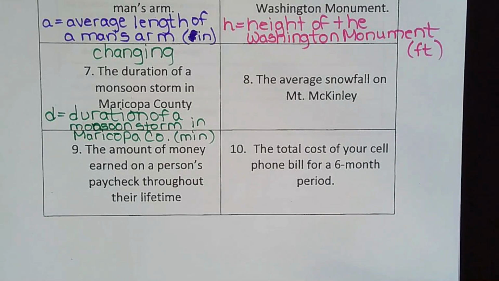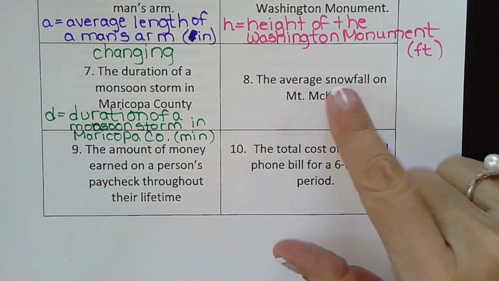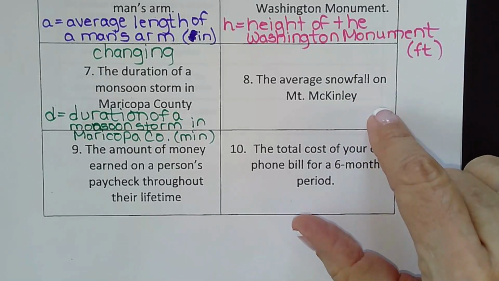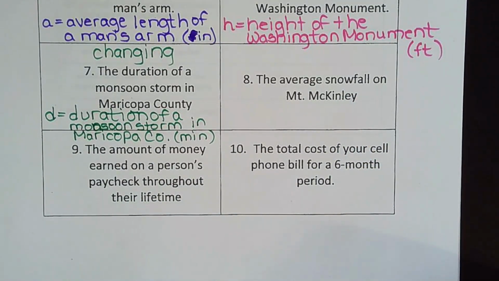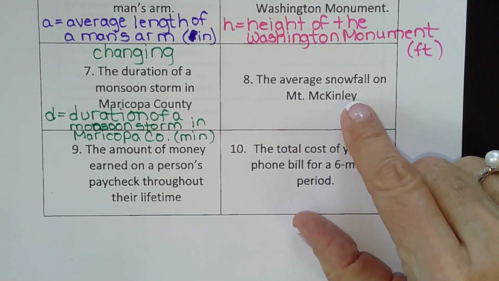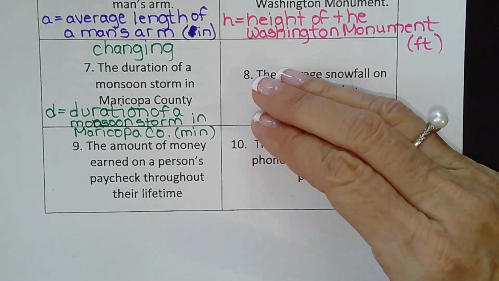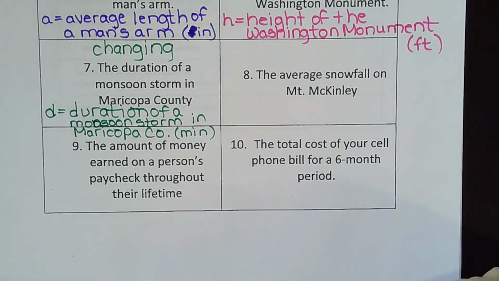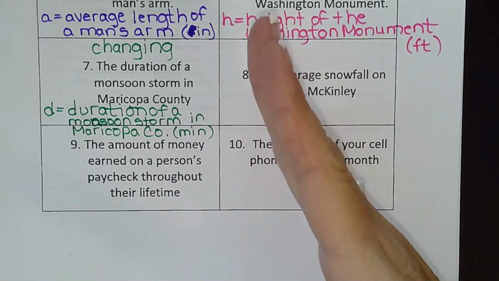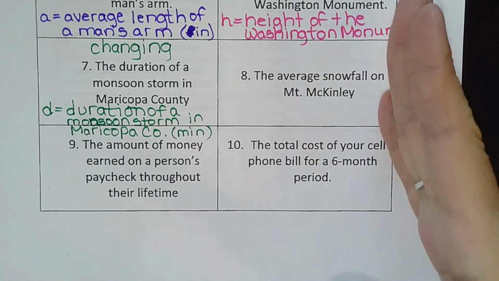And I'm like, well, they really haven't mentioned the year, and that's why I would pick changing. If it said average snowfall on Mount McKinley in 2012, yeah, I would pick placeholder for that. But because this says it's always going to be changing, 1 year it'll be this, the next year it'll be that, even daily, the amount per day would change daily.